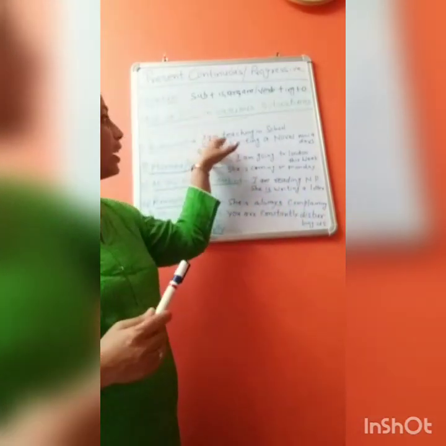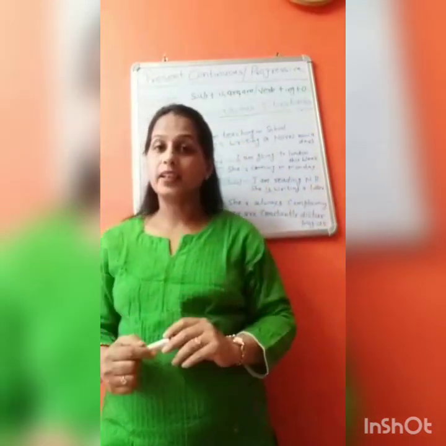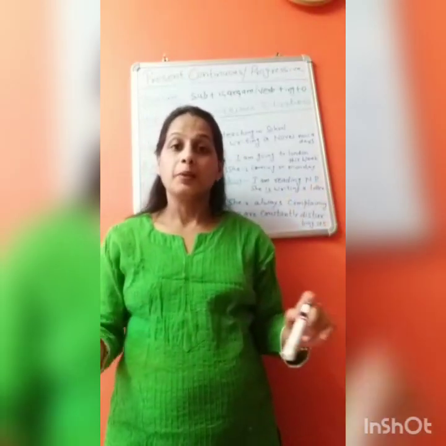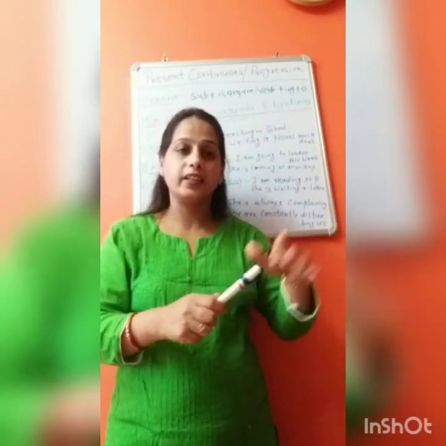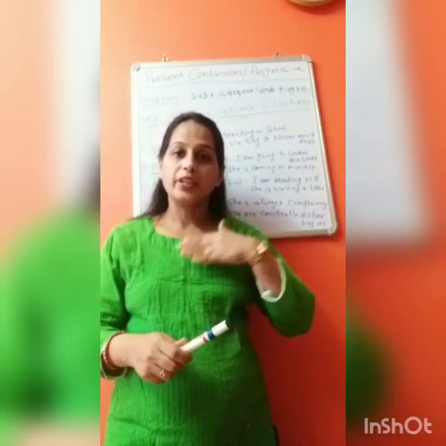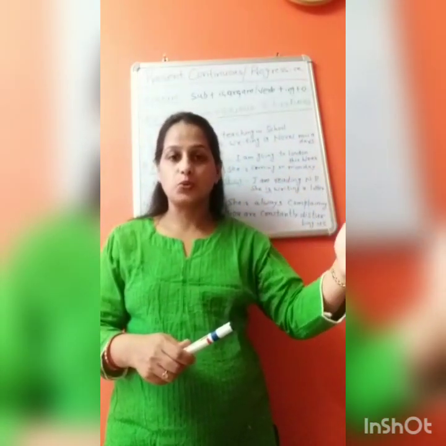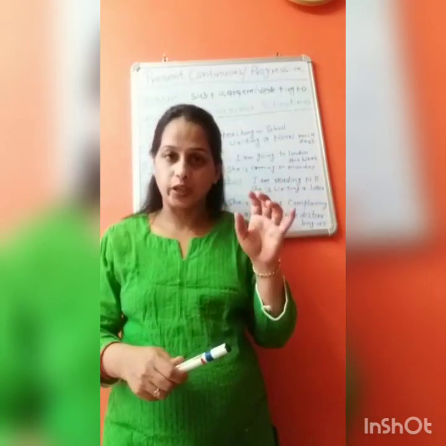Example, I am teaching in a school. Right now I am not teaching, but I go to school daily and teaching is my job. I am a teacher over there and I teach students.